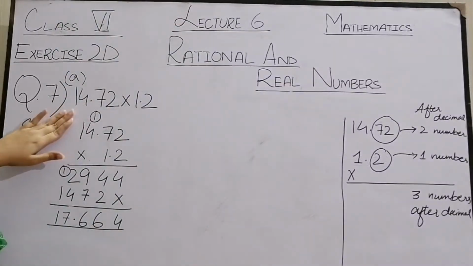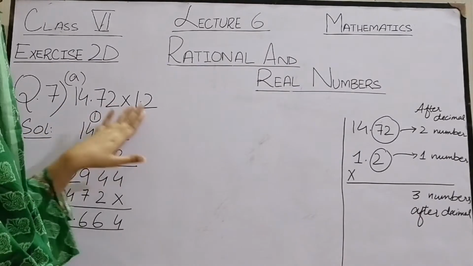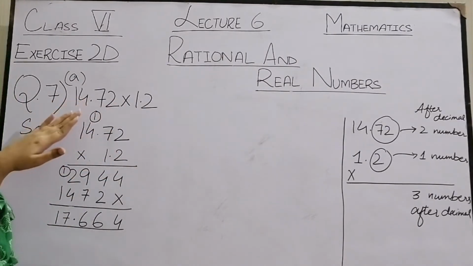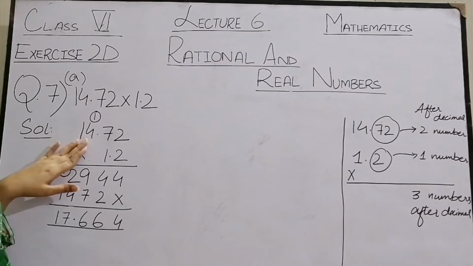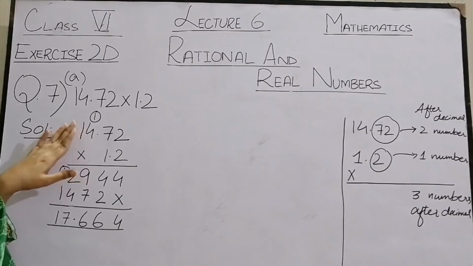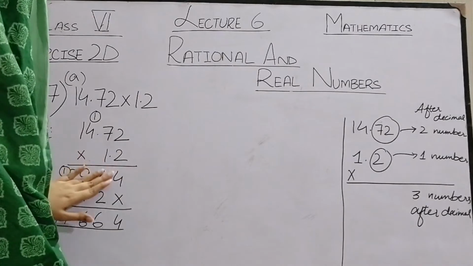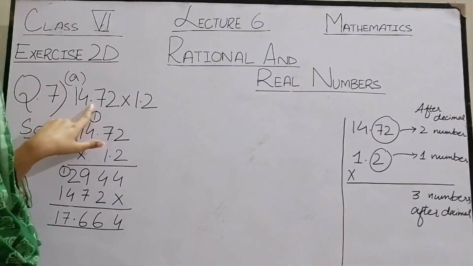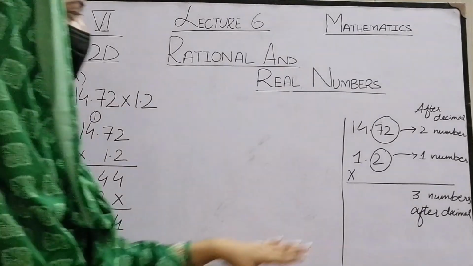Now we are doing question number 7. In question number 7, we have to multiply the decimals. How do we multiply the decimals? It's a simple procedure like we multiplied simple numbers in previous classes. In this exercise, you cannot use a calculator if it is stated otherwise. Now, how do we put the decimal after multiplication? For this, you have to remember,